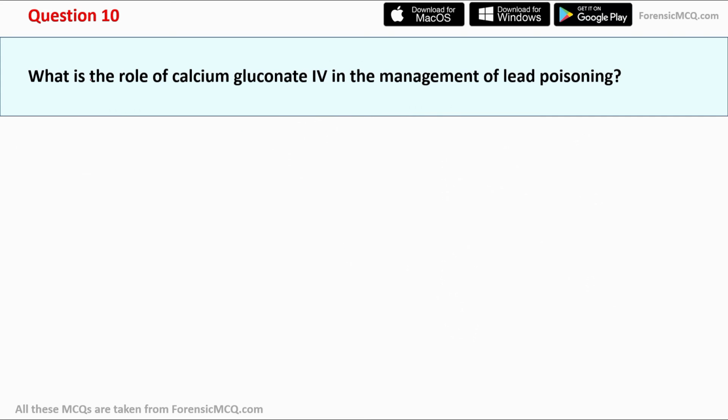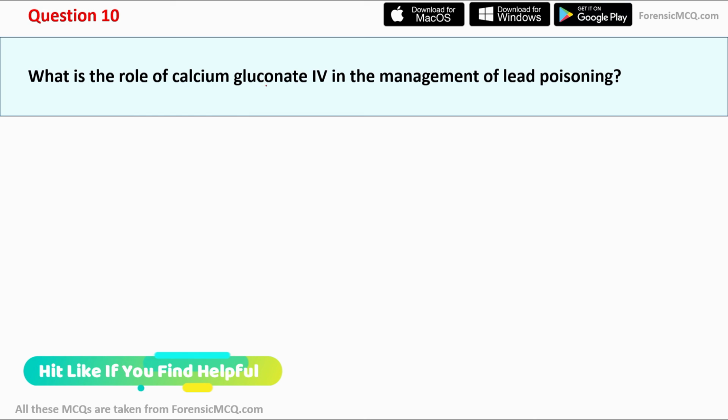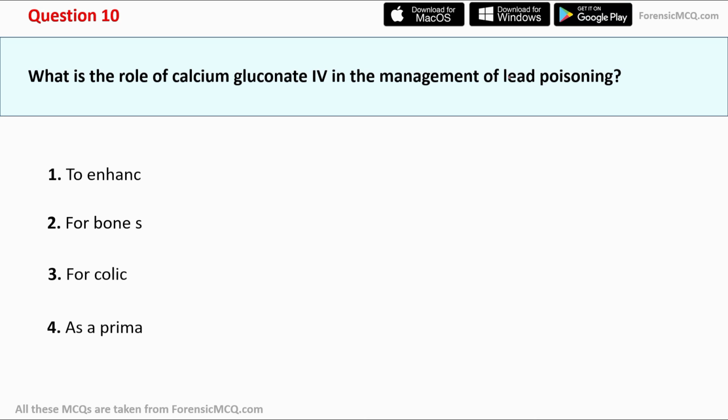Moving to question number 10. What is the role of calcium gluconate IV in the management of lead poisoning? Here are the options: to enhance cognitive function, option second for bone strengthening, option third for colic relief, and option fourth as a prime chelator. The correct answer for this question is option 3, that is colic relief.